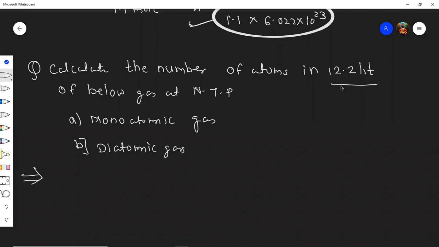Students, volume is given. From that you can find the number of moles.